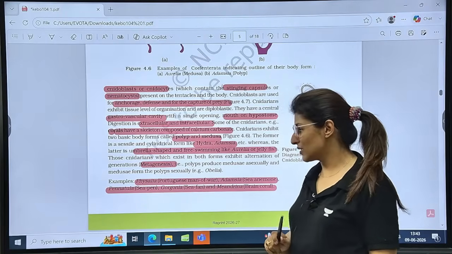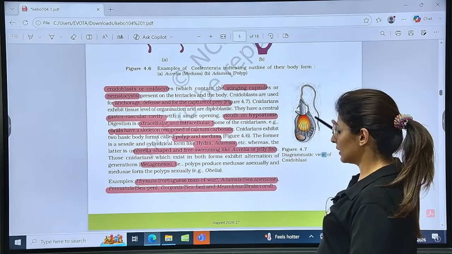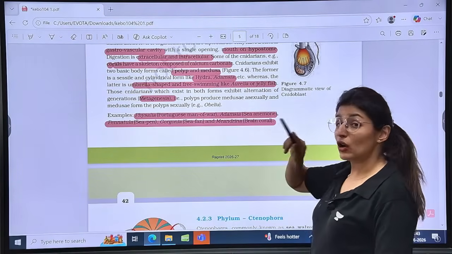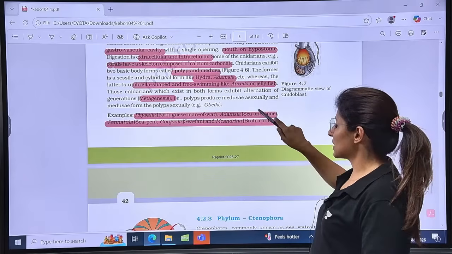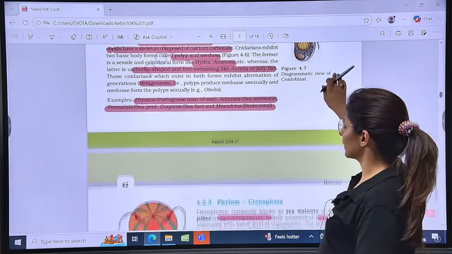So now there is an alternation: polyp can form medusa, medusa can form polyp. This is called metagenesis. Is this clear? Now, the examples are Physalia, Portuguese man of war. The common names are also important: Adamsia, sea anemone; Pennatula, sea pen; Gorgonia, sea fan; and Meandrina, brain coral.